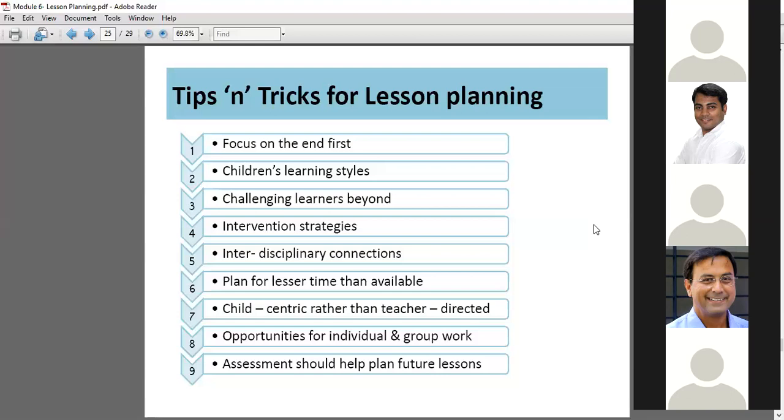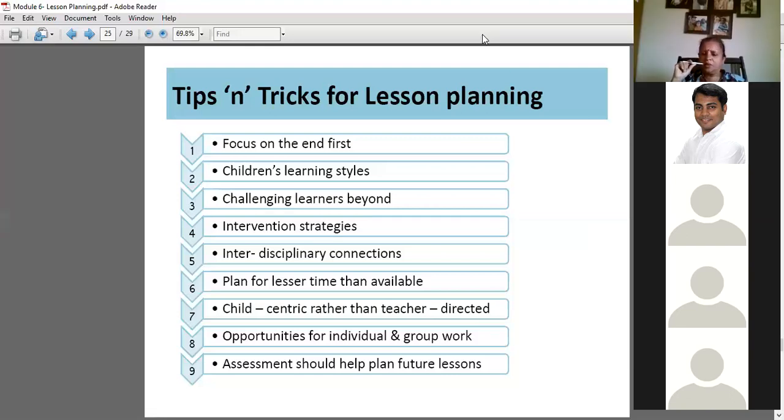So what does this mean? Opportunities for individual and group work? Every child should get opportunities, a chance to do different types of activities.